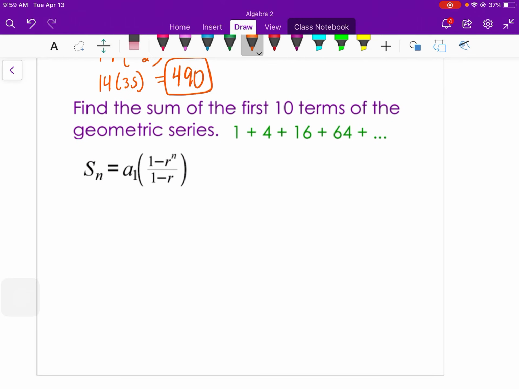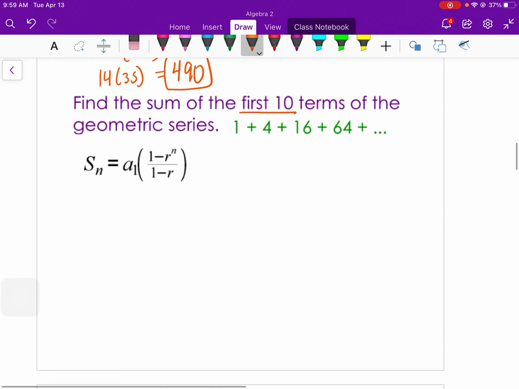Okay, let's do the same thing, but this time it's the sum of a geometric series for the first 10 terms. So similarly, the n represents the number of terms that you're adding up. So we're going to find s sub 10. Except this time, a sub 1 is the first term, which is 1, and then it's times 1 minus r to the n over 1 minus r.